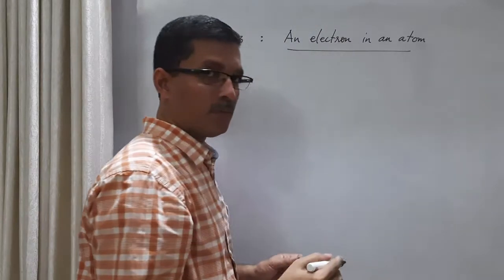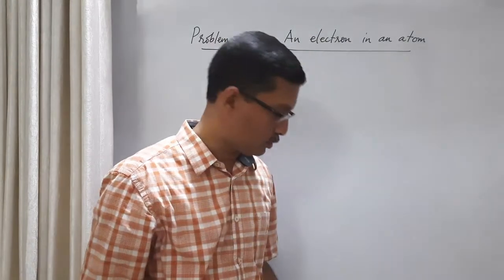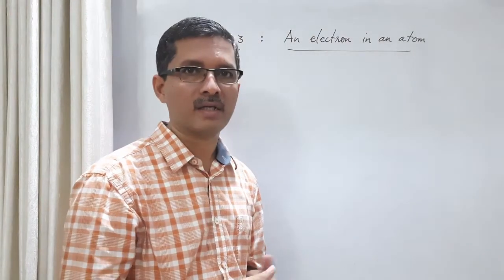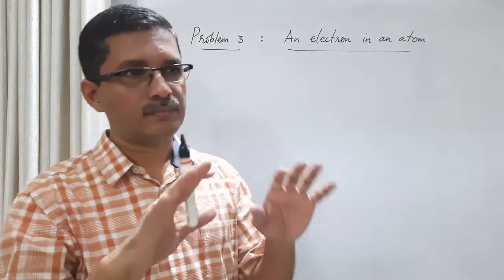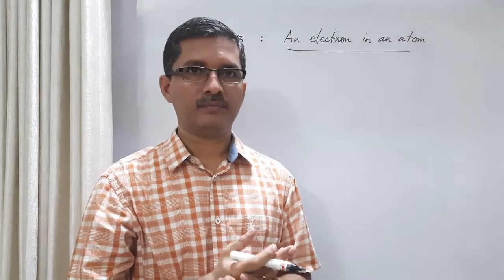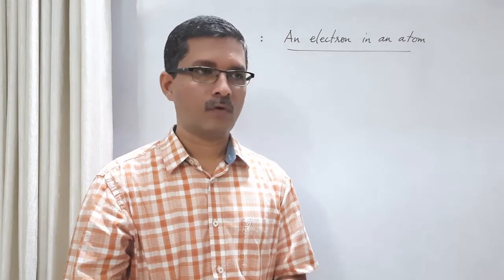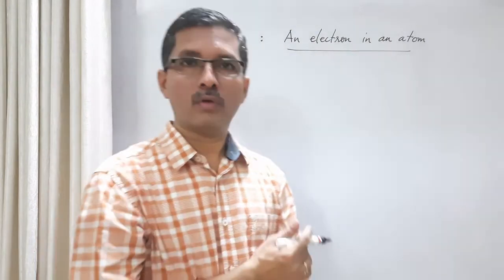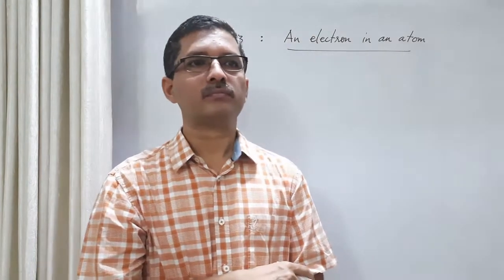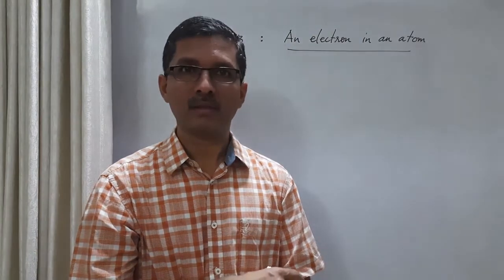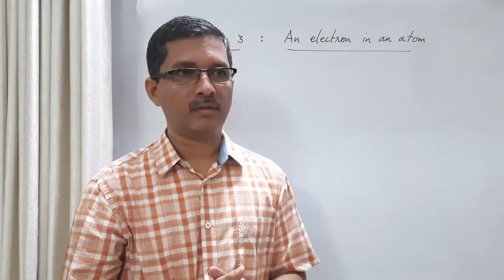In the previous problem, we considered an electron in a discharge tube. Let us consider an electron in an atom. Let us consider the hydrogen atom. Consider an electron orbiting the nucleus in the first Bohr orbit of the hydrogen atom. Let us calculate the de Broglie wavelength of this electron. Is it justifiable to treat this electron as a particle, as Bohr did? Okay, let us see.